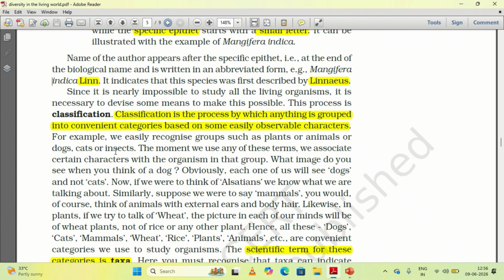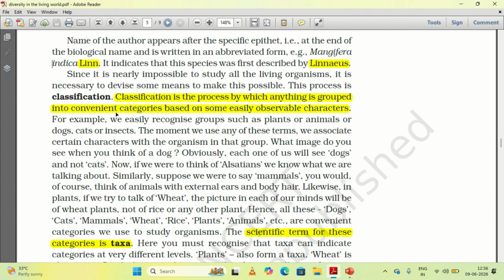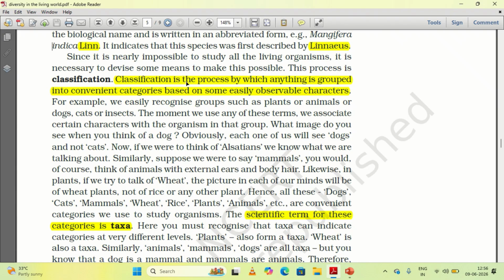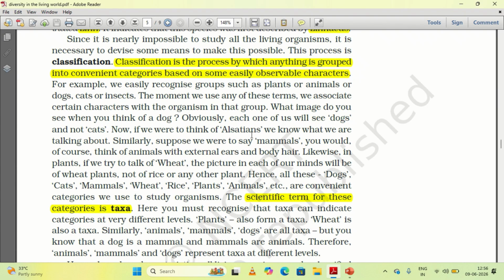As we said earlier, there are huge numbers of organisms, about 1.7 to 1.8 million, and amongst them we have many plants. So it is very essential to classify the organisms in order to identify them easily. Classification is the process by which anything is grouped into different categories based on easily observable characters.